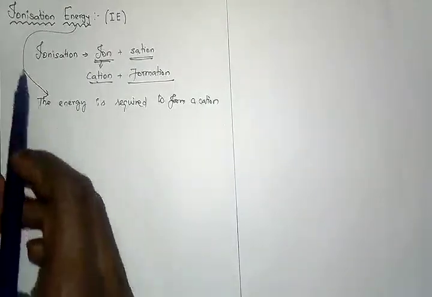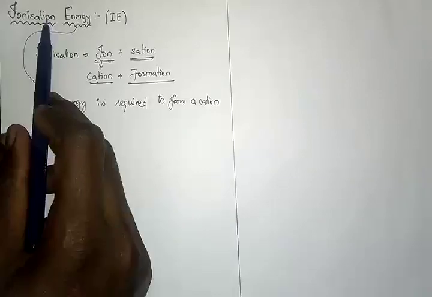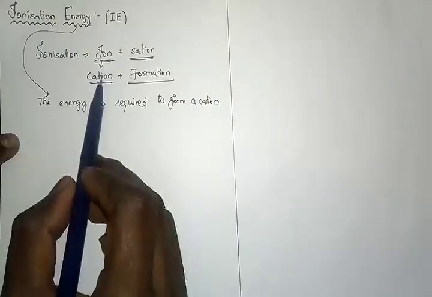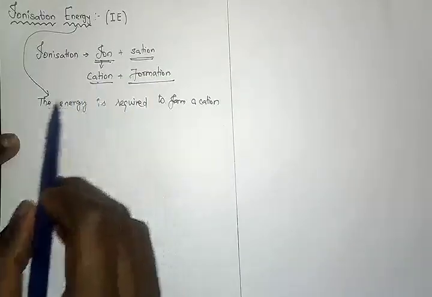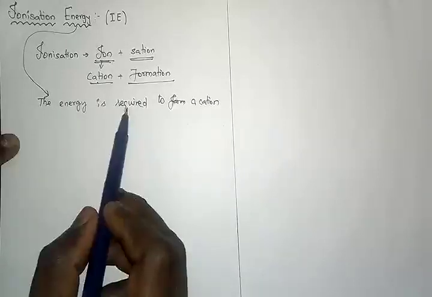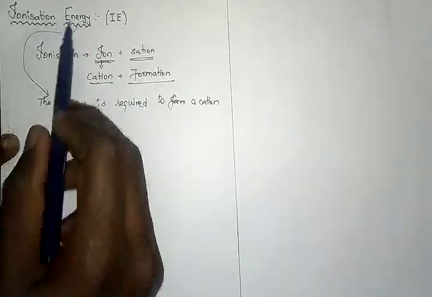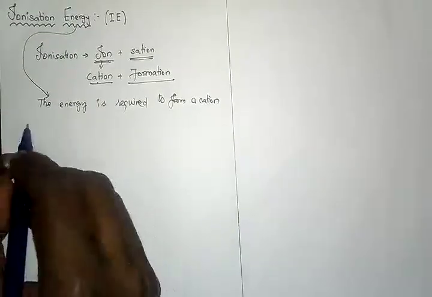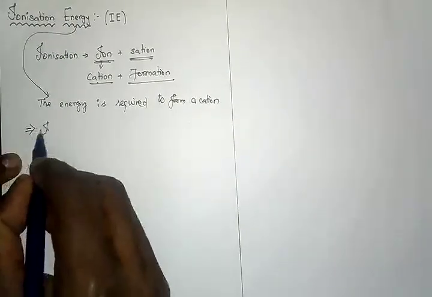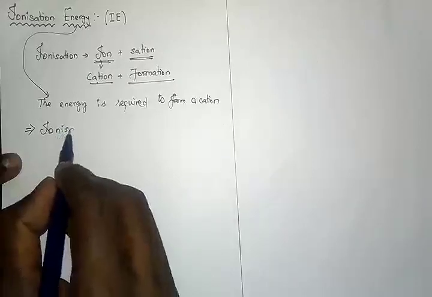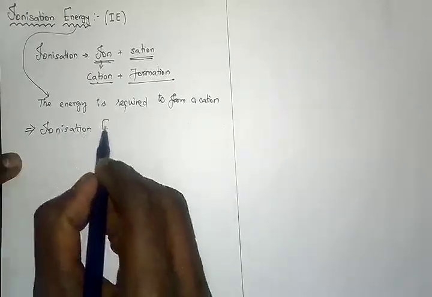So the word ionization energy means: ionization here is the formation of a cation, and the energy required for this process to form the cation is called ionization energy, which is otherwise called ionization enthalpy.